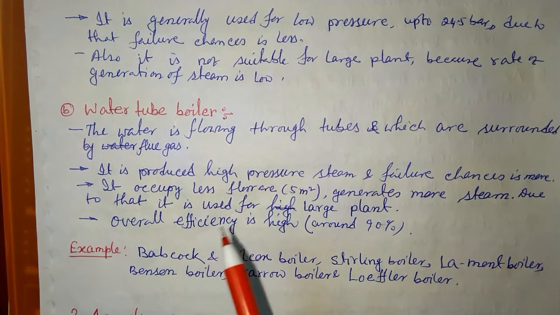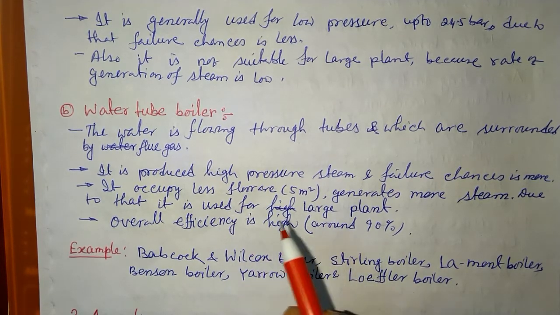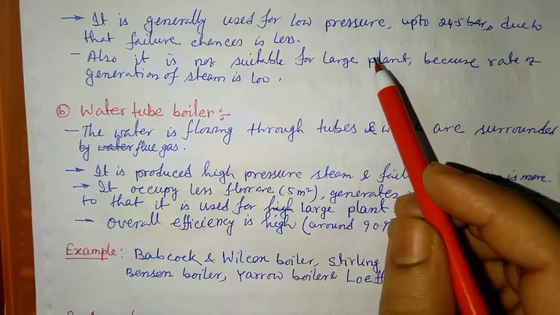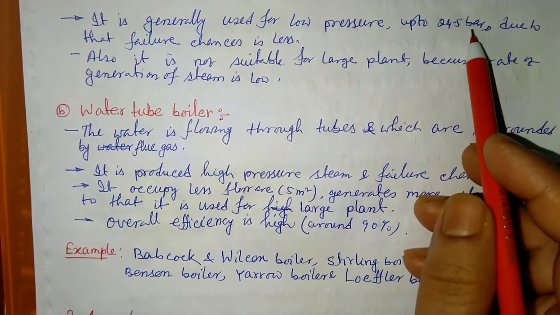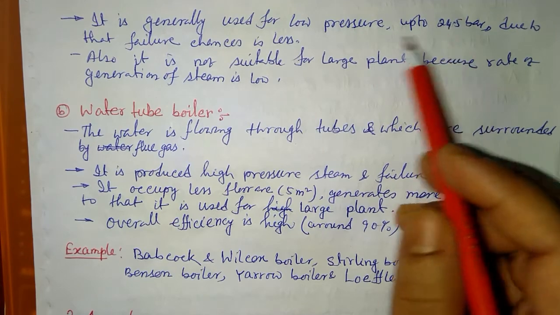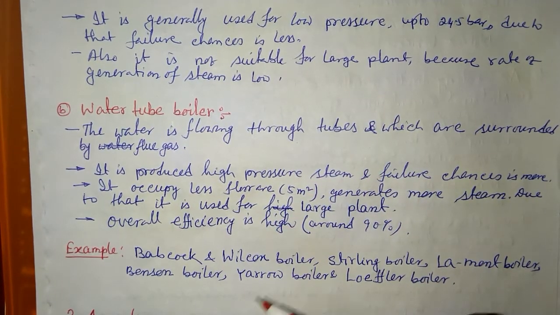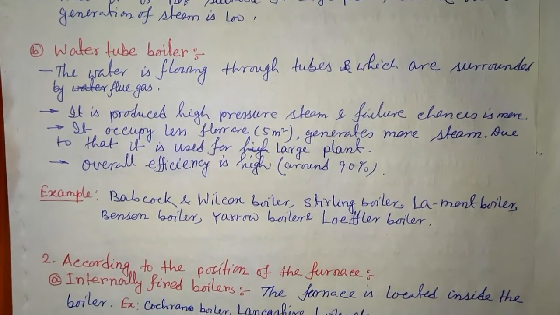Generally, a fire tube boiler is used for low capacity because steam generation is low. On the other hand, a water tube boiler is used for high capacity because steam generation is high. Also, a fire tube boiler can generate steam up to 24.5 bar, which is not that high a pressure, but in a water tube boiler we can generate very high pressure. Okay, so that is about fire tube and water tube.